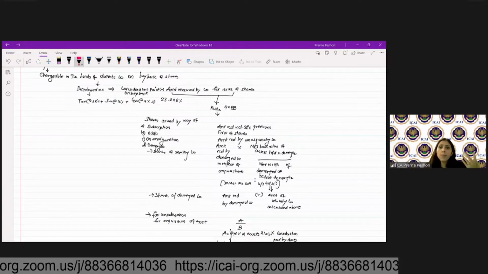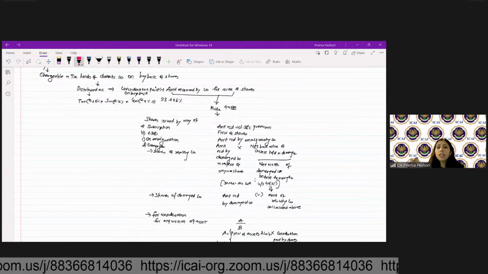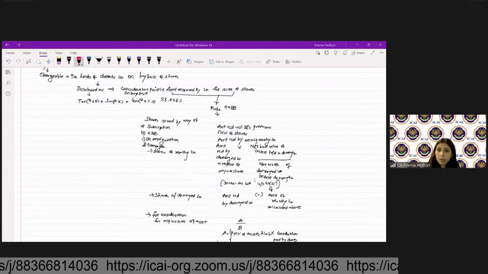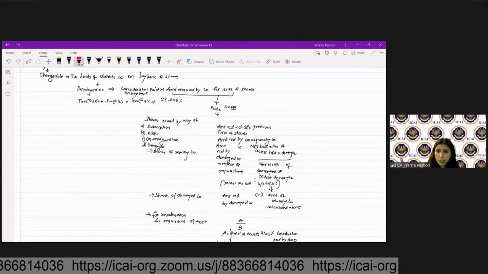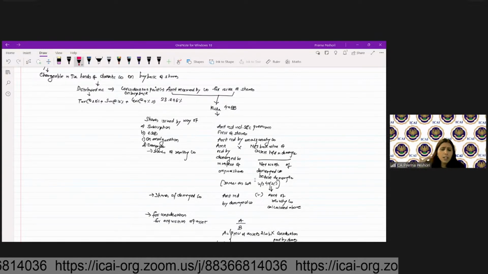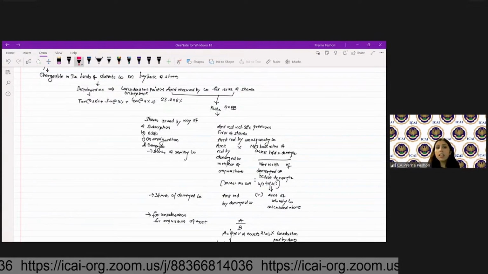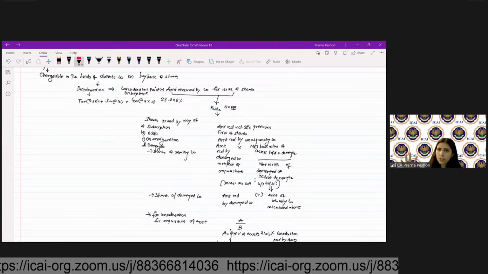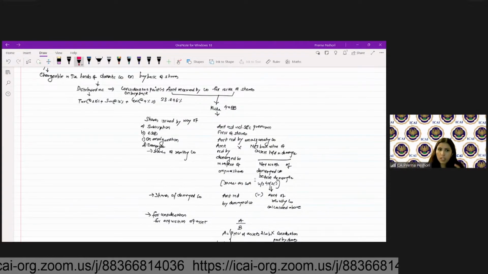In the case of ESOPs, the FMV of the shares is the amount received. On amalgamation, the amount received by the amalgamating company. In the case of demerger, it is similar to 49(2)(c), how you calculate the cost of acquisition, and similarly for the shares of the resulting company and the demerged company. Then it is basically the amount received by the demerged company in respect of original shares into net book value divided by the net worth of the demerged company.